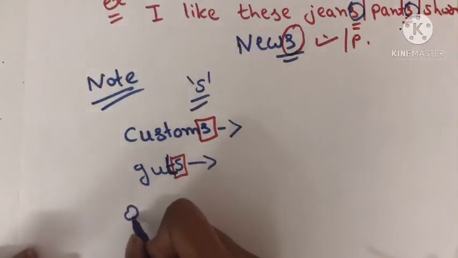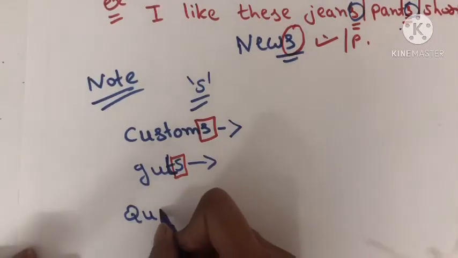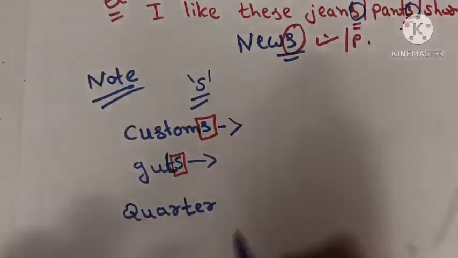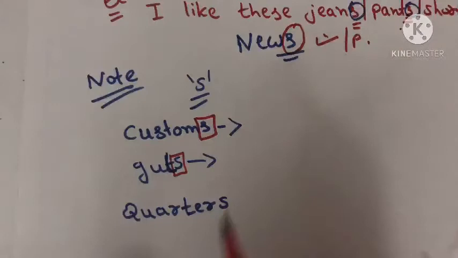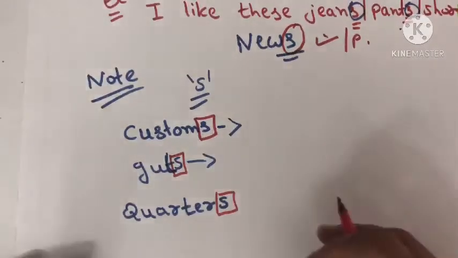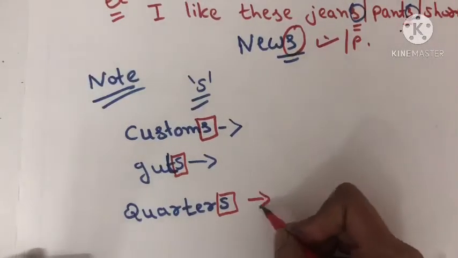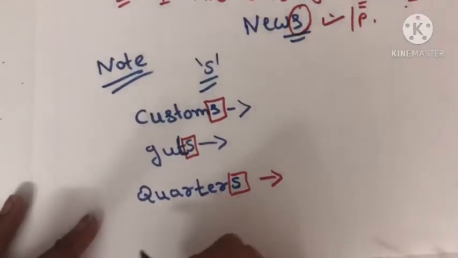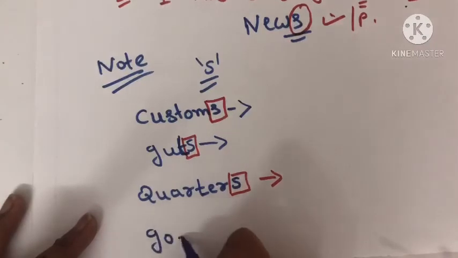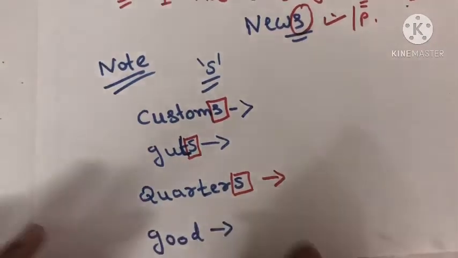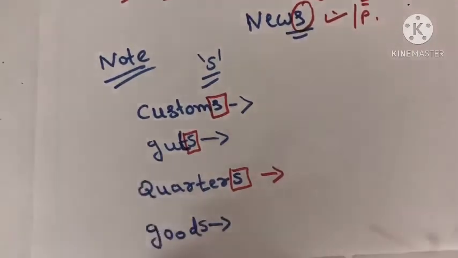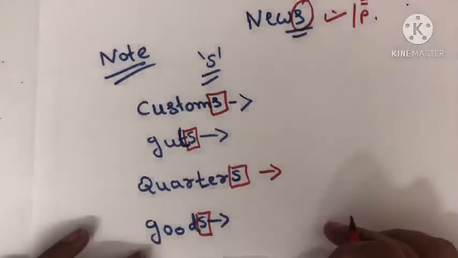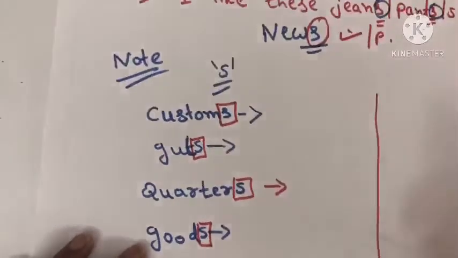In the same way, the noun quarter means one fourth of anything. But when I use the word quarters, with s, that means lodging, the place where a person can live. In the same way, good is the opposite of bad, but when I add s at the end, it means merchandise, that is about the latter goods.